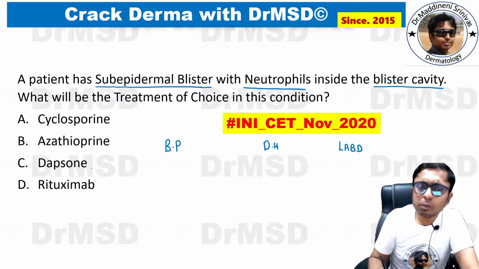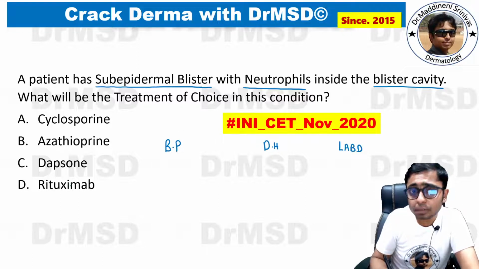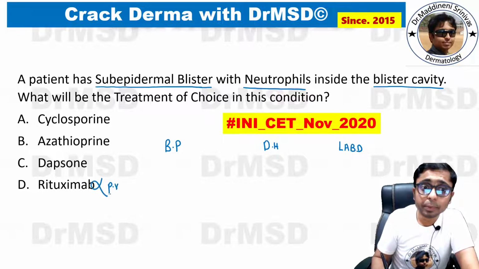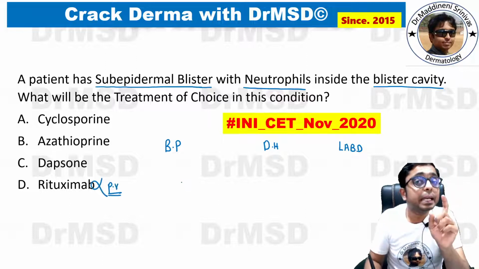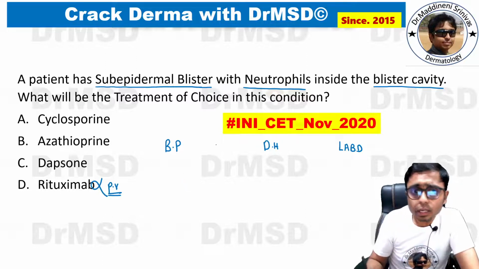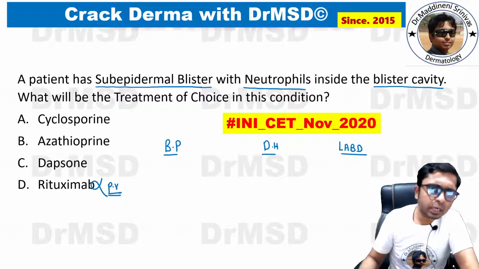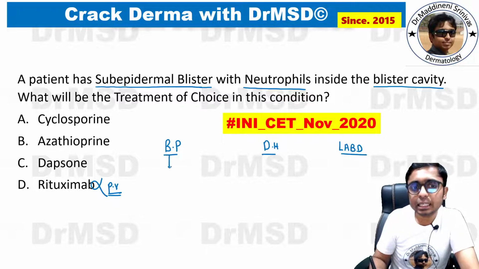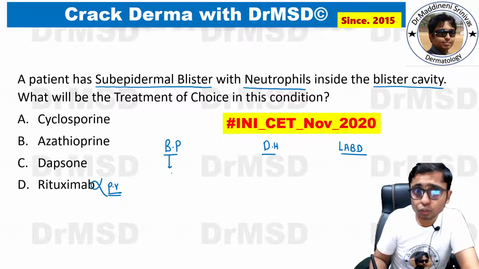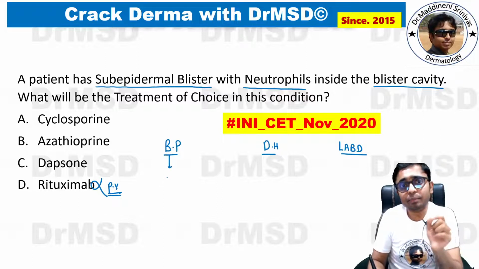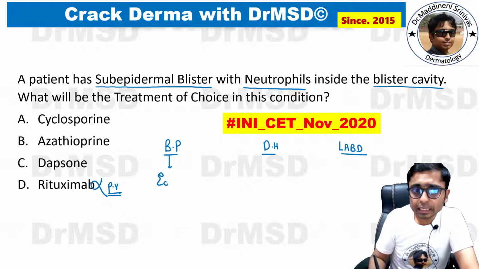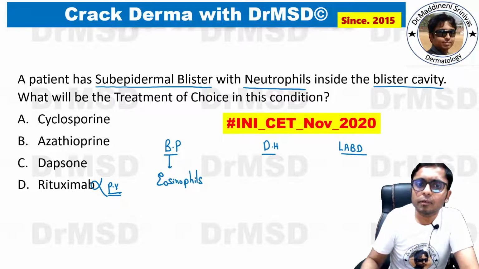Among the given options, if you look at option D, rituximab, it is a monoclonal antibody which is used in pemphigus vulgaris. So we can rule this out, because pemphigus vulgaris is an intraepidermal blistering disorder. So the possible diseases are these. In bullous pemphigoid, yes, a subepidermal blister can be seen, but the predominant cells in bullous pemphigoid are eosinophils, whereas in the MCQ it